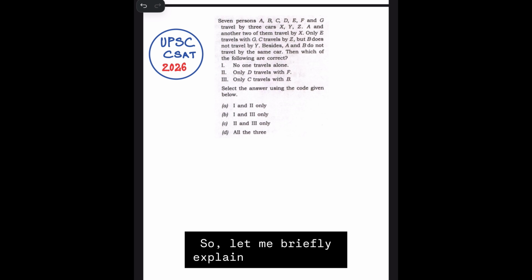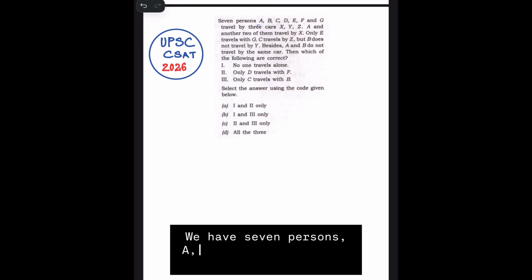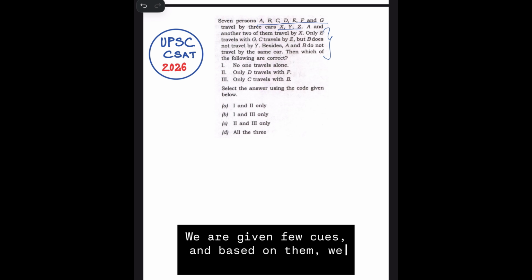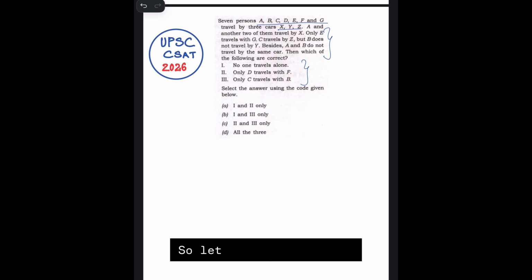So let me briefly explain the question. We have 7 persons A, B, C, D, E, F and G and they travel by 3 cars X, Y and Z. We are given few clues and based on them we have to identify the correct statements. So let us read the clues.